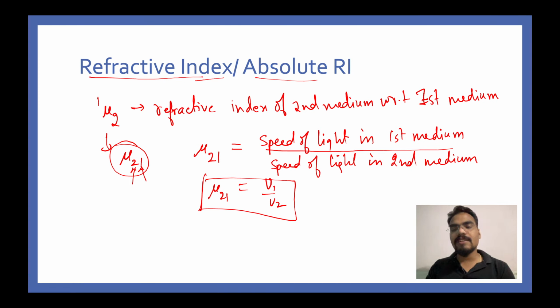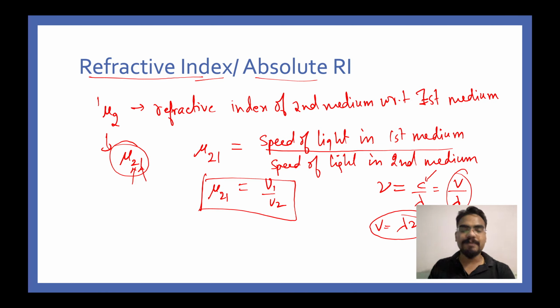Now there is one more formula that you need to remember: frequency nu is equal to c by lambda, or if you are not talking about the speed of light, then nu is equal to v by lambda. So using this formula, v turns out to be lambda times nu. Instead of writing v1, we will write lambda1 times nu, and instead of writing v2, we will write lambda2 times nu.